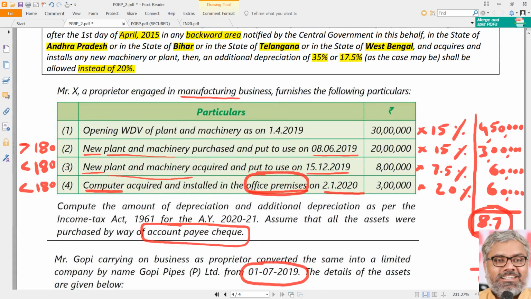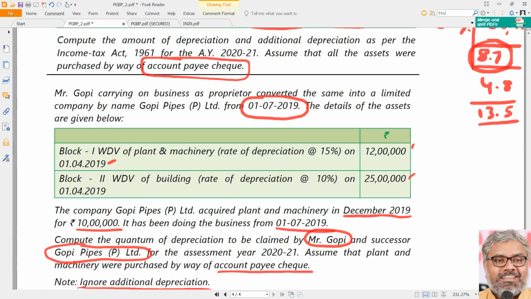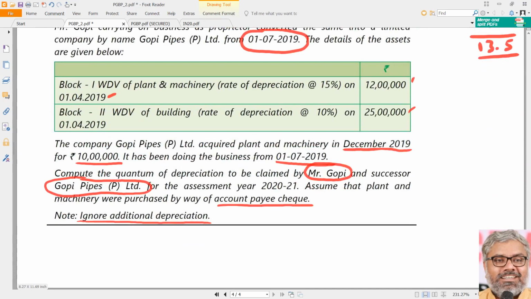Mr. X is engaged in manufacturing business, so there is additional depreciation eligibility. Here, it is clearly given: ignore additional depreciation. So ignore, simple. So what is the case we are talking about here?